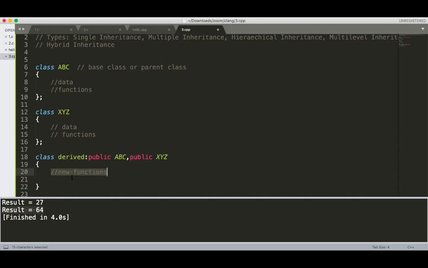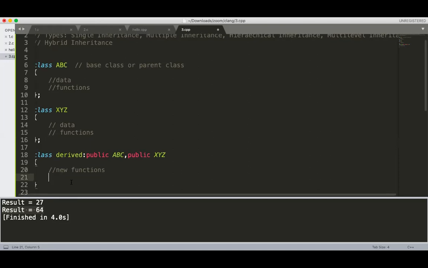So the new implementation, plus the implementation of XYZ, plus the implementation of ABC, is what your derive class has. Okay, getting? Yes, sir. Okay.